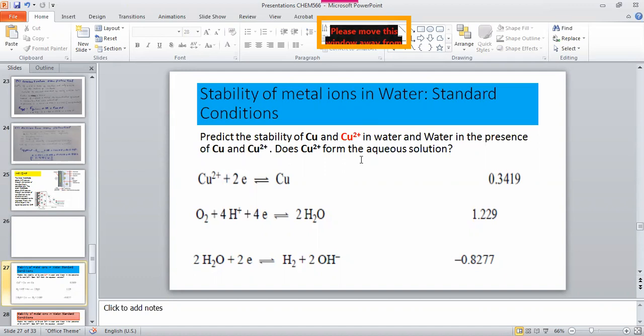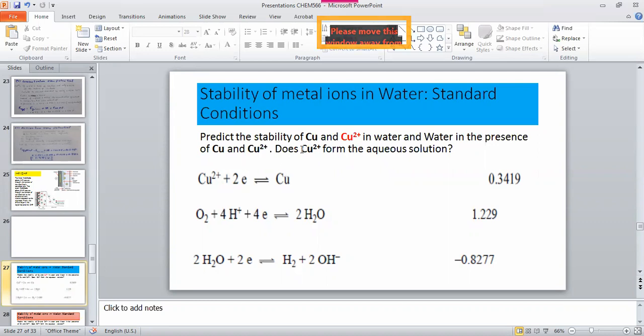Aqueous solution means that when you form the aqueous solution, the metal ions remain as metal ions and they are surrounded by the hydration process. So this is called the formation of the aqueous solution. Take the dissolution of, let's suppose, sodium chloride in water. Sodium and chloride dissolve in water and remain in the form of the sodium ion and the chloride ion. So that means sodium chloride forms the aqueous solution. This is one of the practical examples you are going to use in your life.